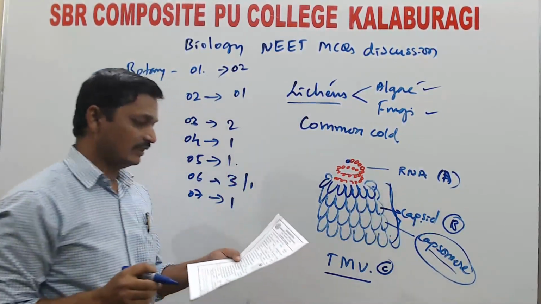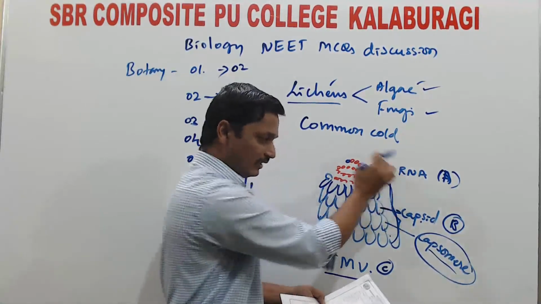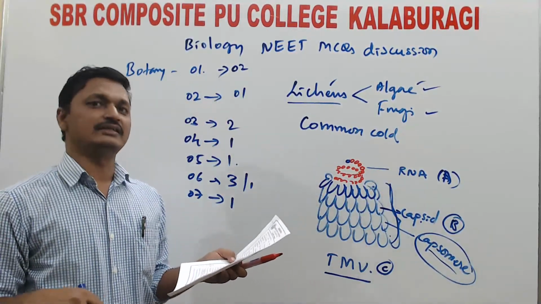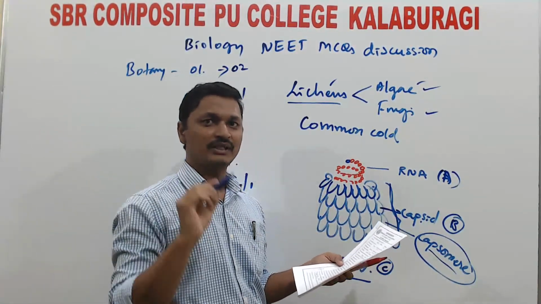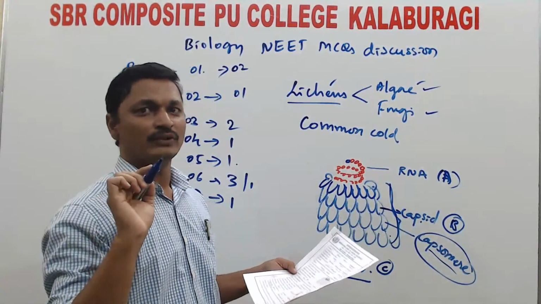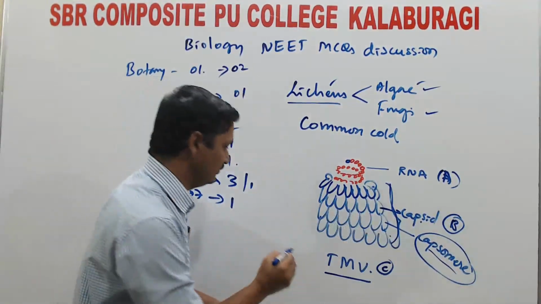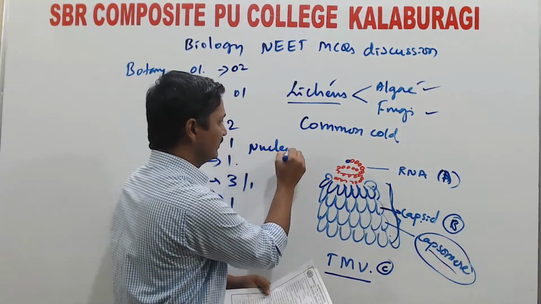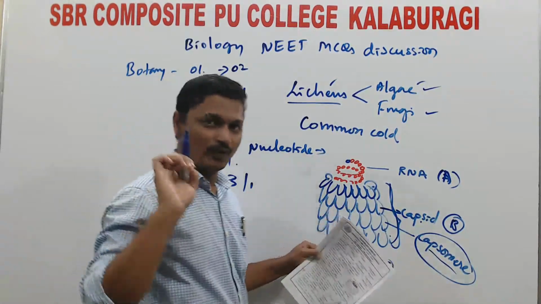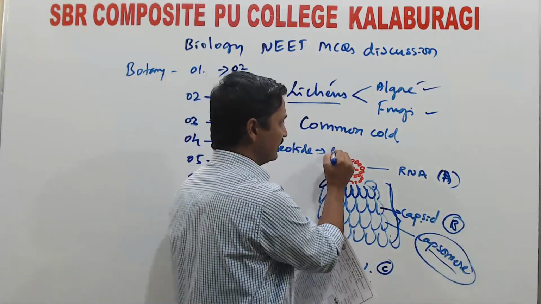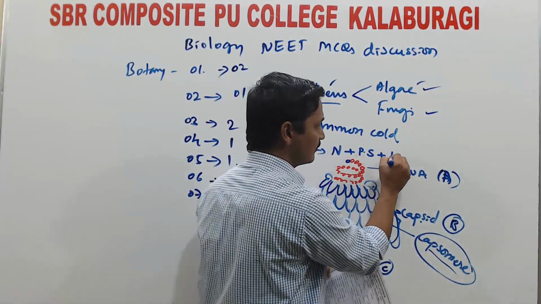First option. Then the meaning of core is central portion. That core is nothing but RNA here. The nucleoside is a part of genetic material. You know the RNA and DNA are both made up of a large number of nucleotides. Nucleotide is the building block of DNA, made up of a nitrogen base plus pentose sugar plus phosphate group.